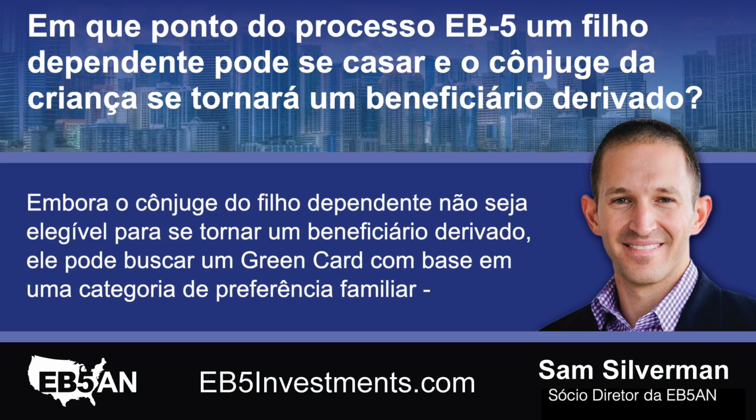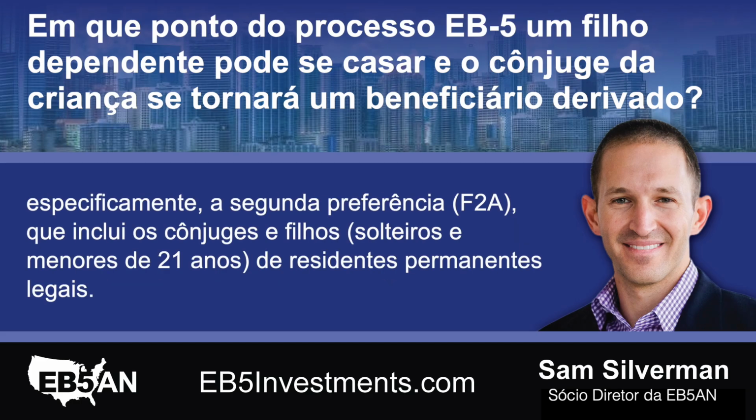F2A category. While the dependent child's spouse will not be eligible to become a derivative beneficiary, they may pursue a green card based on a family preference category, specifically the second preference, F2A, which includes the spouses and children, unmarried and under 21 years of age, of lawful permanent residents.